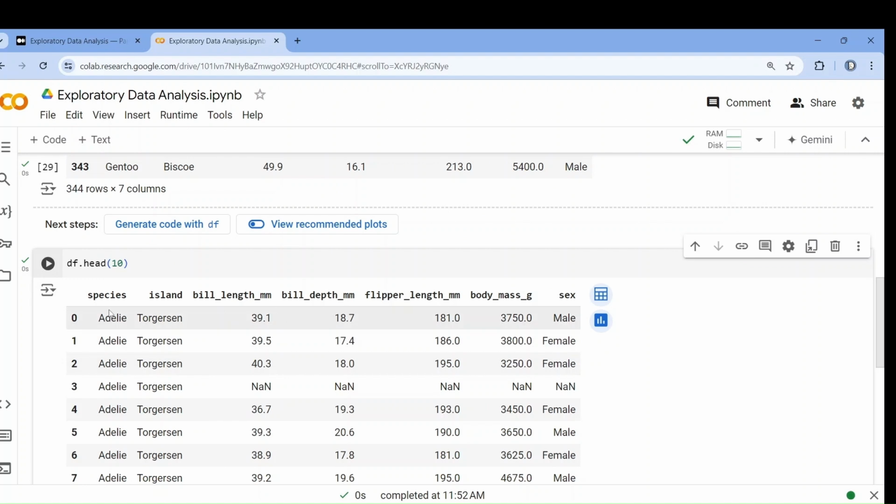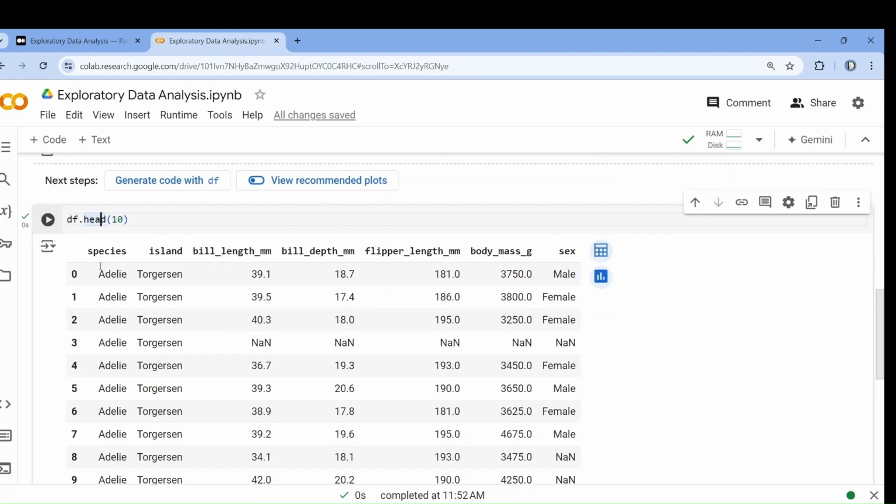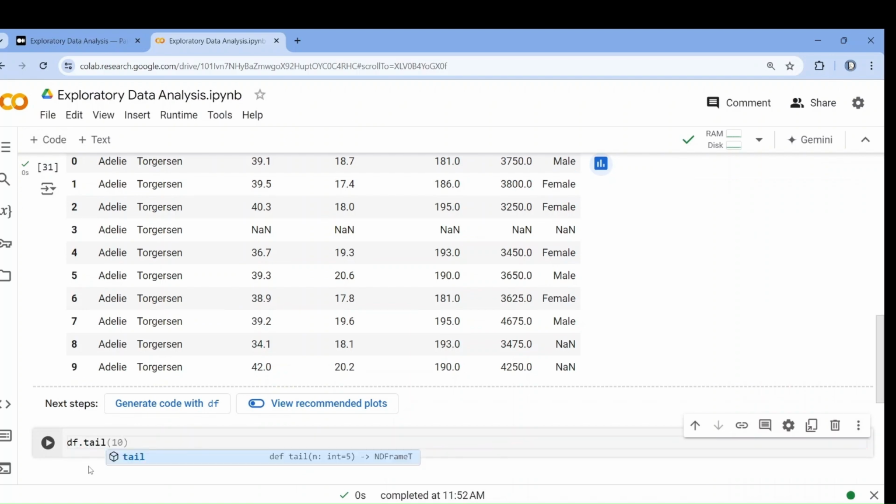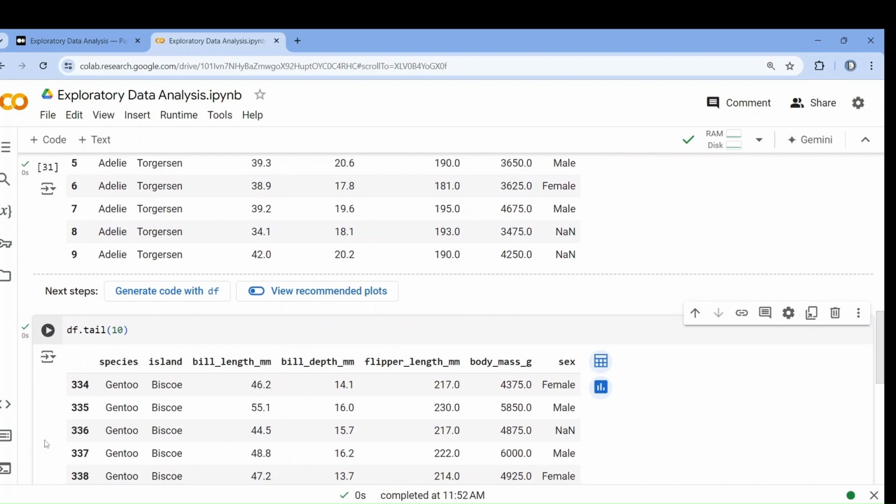What are the column names? What does this column mean? Now if you want to see the last 10 rows from the dataset, you will simply have to write df.tail(10). 10, 15, whatever you want to see, you can give.